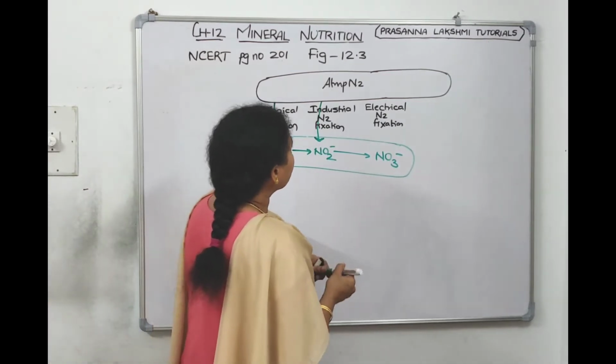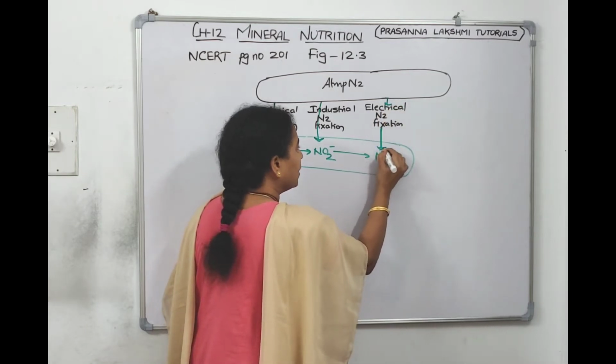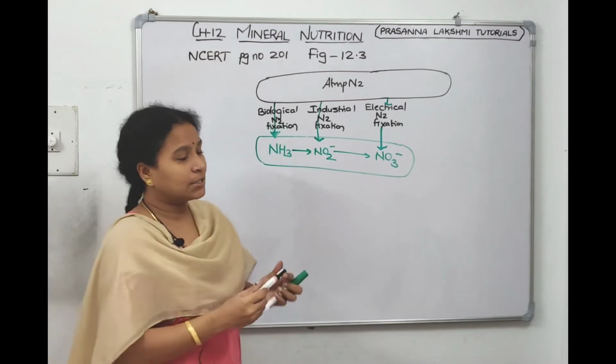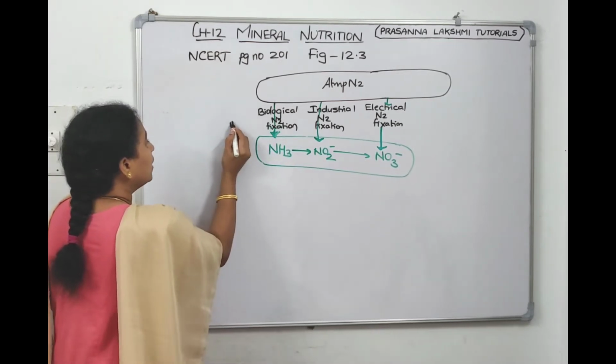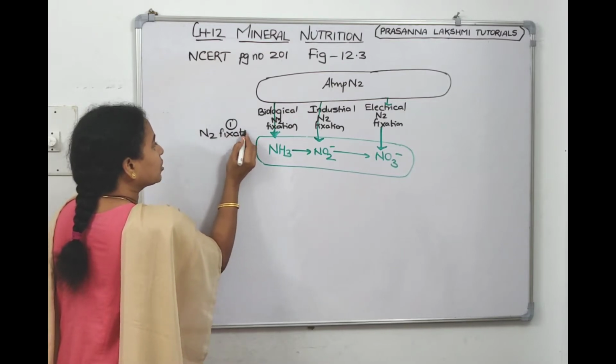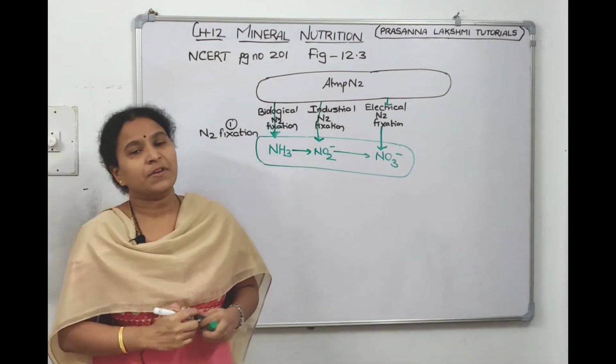So in electrical nitrogen fixation, they have given the arrow towards nitrate. So what is this called? This is the first step in the nitrogen cycle. It is called nitrogen fixation. Let it be biological, or industrial, or electrical nitrogen fixation.